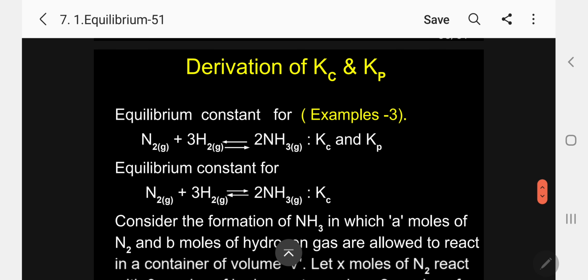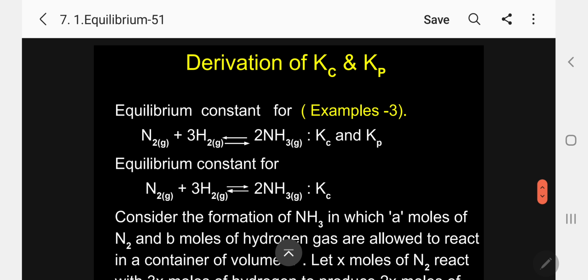Okay, now the third example, I am taking the formation of ammonia. This is not included in the NEET syllabus or CBSE, but for some maturity I will take it. Anyhow, it is my duty, this one also I will take. So it is easy. Here 1 mole of nitrogen gas reacts with 3 moles of hydrogen gas to produce 2 moles of ammonia.